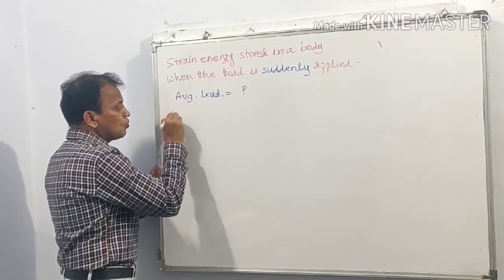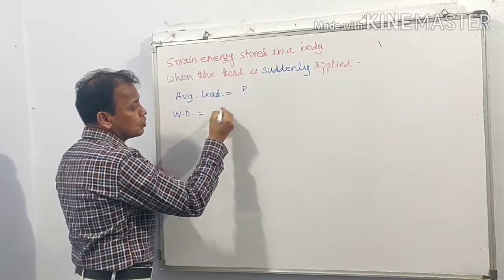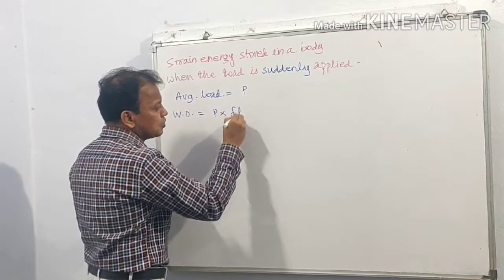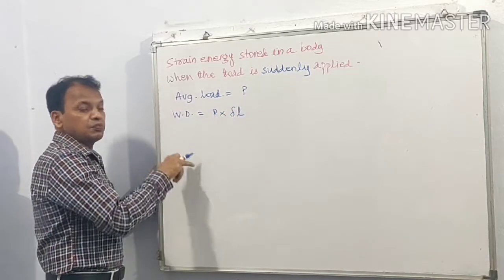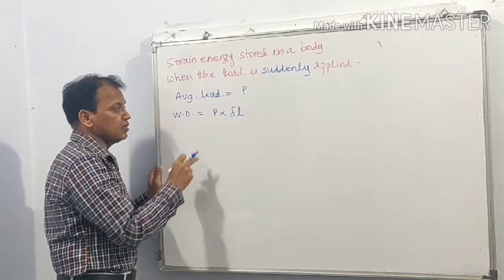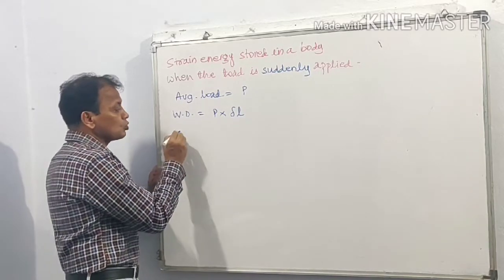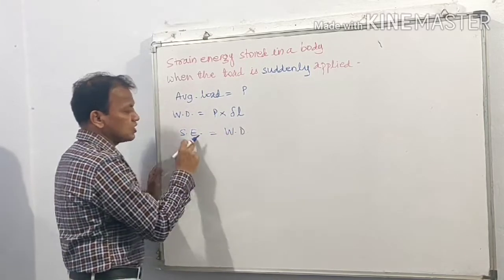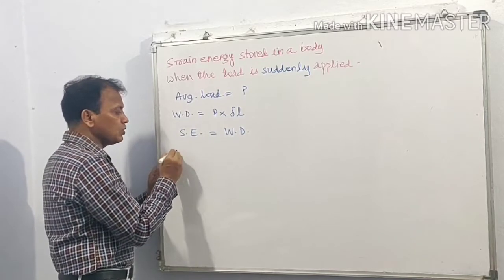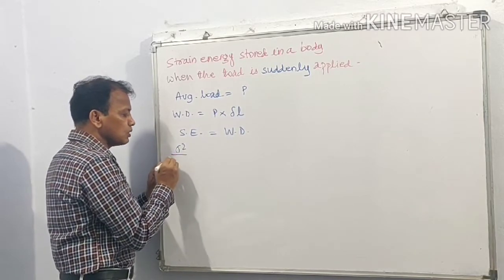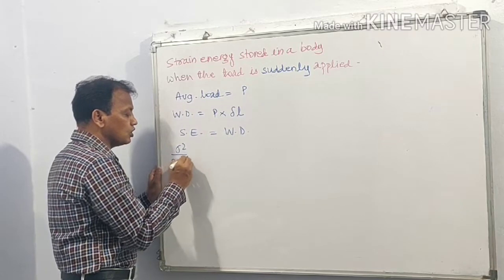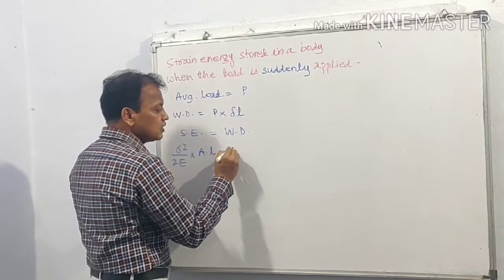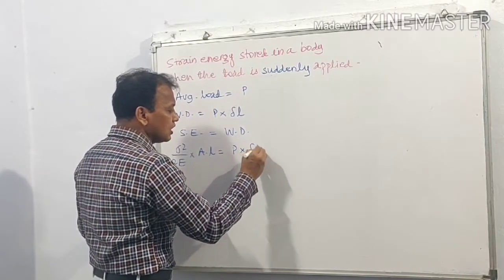So work done is equal to force into deformation. Let deformation be the same, that is P into delta L. In the previous case it was P by 2 into delta L. So P into delta L. Now strain energy is equal to work done. So we know strain energy is equal to sigma square upon 2E into V, that is AL, and this is equal to work done, P into delta L.